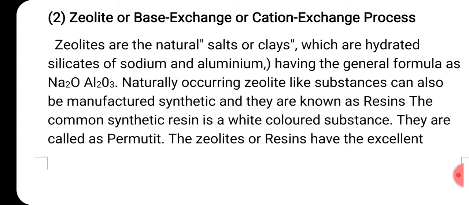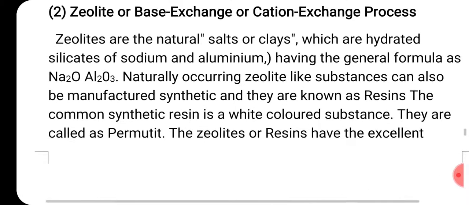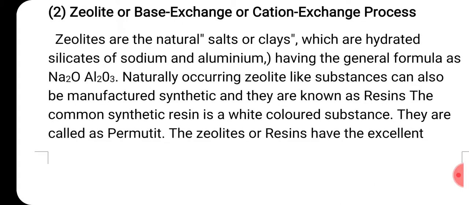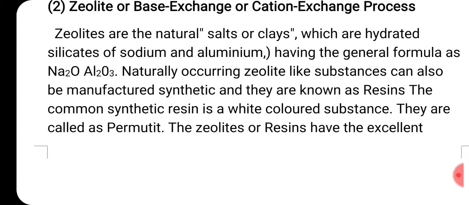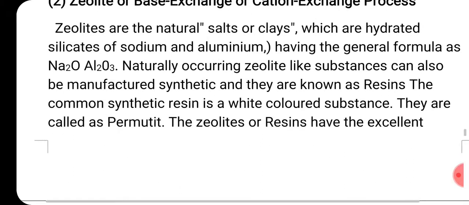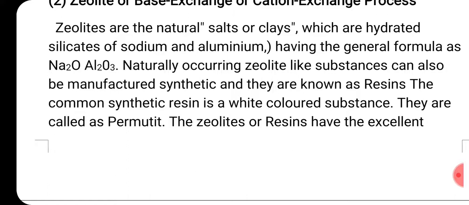Naturally occurring zeolite-like substances can also be manufactured synthetically, and they are known as reagents. So artificial or synthetic zeolite can be manufactured, and it is called reagents. These reagents are available in the market. The common synthetic reagent is a white colored substance, and these reagents are also called permutate.